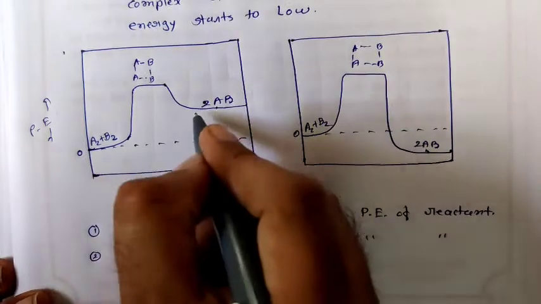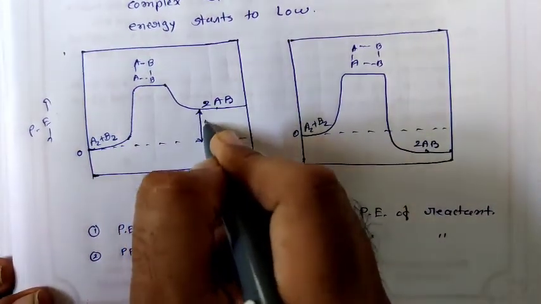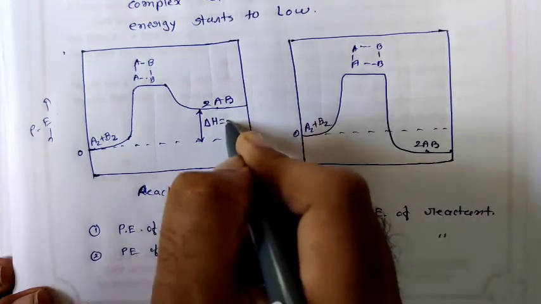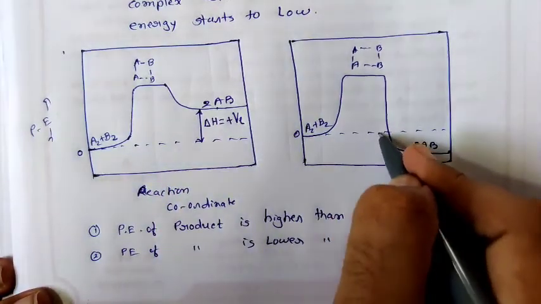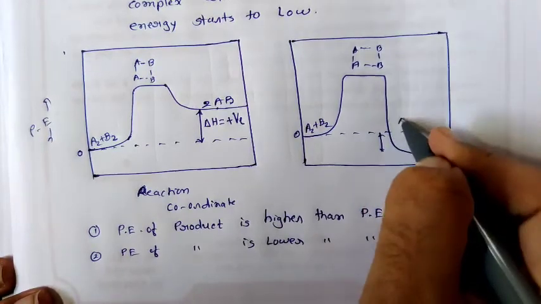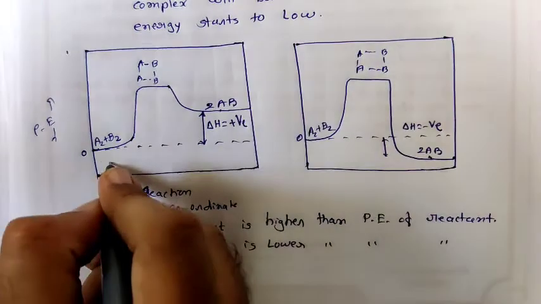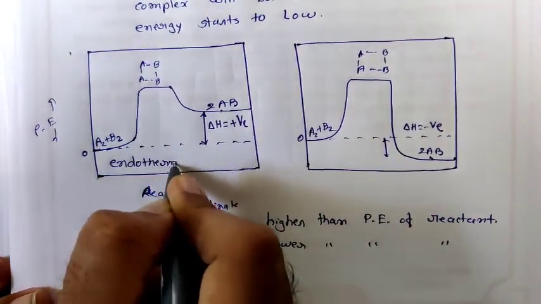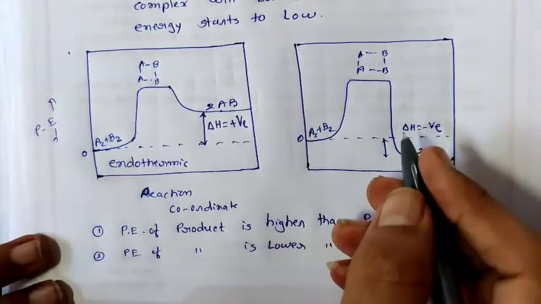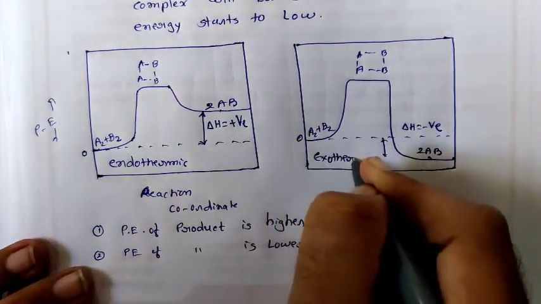If it is higher than reactant, that means delta H becomes positive, and on this side delta H becomes negative. If delta H is positive, then this is an endothermic reaction, and if the value of delta H is negative, then this is an exothermic reaction.